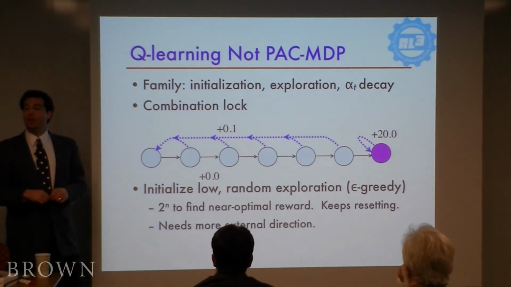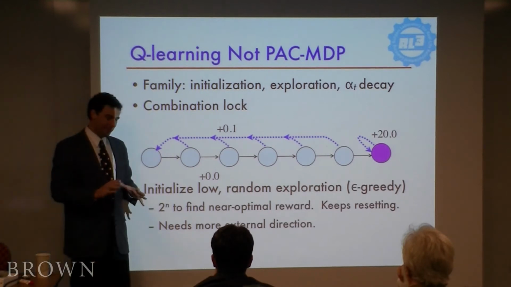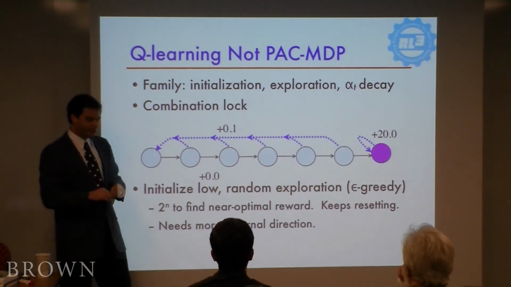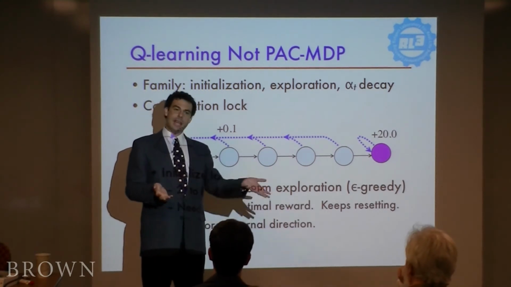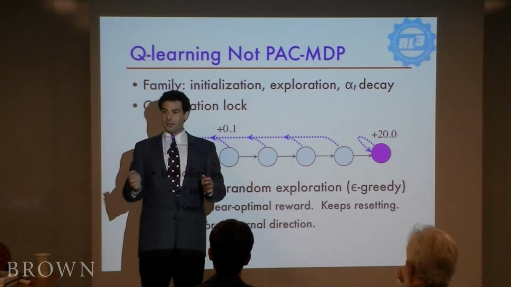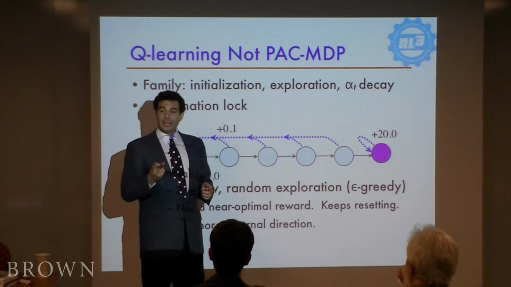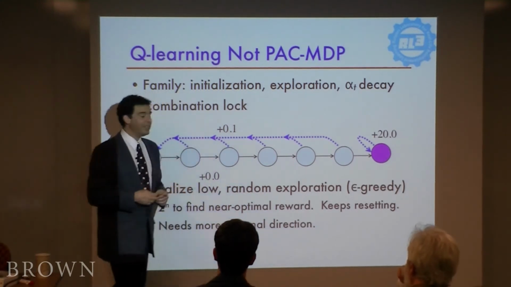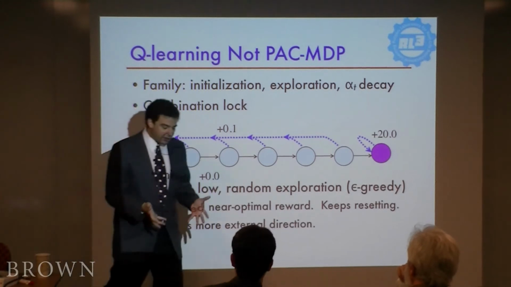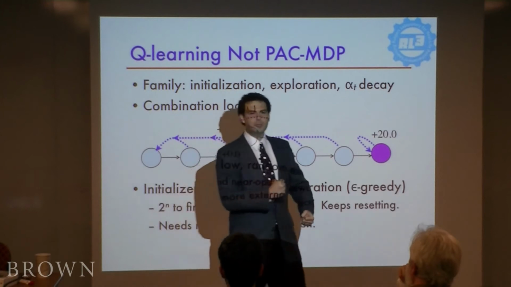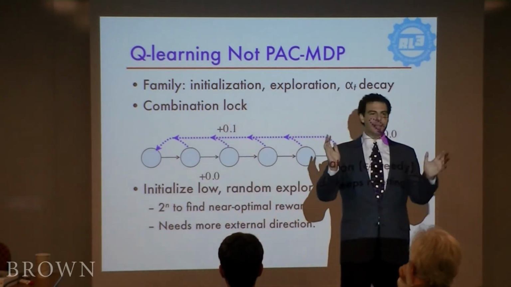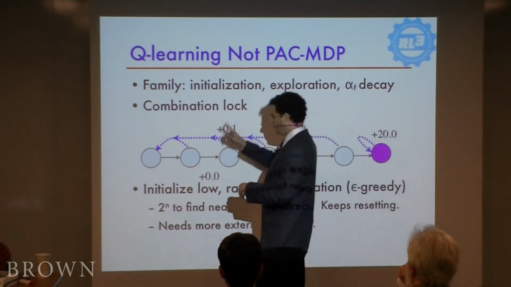So what happens here with epsilon greedy? Epsilon greedy is the standard thing that people use, and it's sort of embarrassing. Each time it's in a state, it looks at its current estimates, and it says, whichever action is best, take it. Otherwise, try something at random. And there are 2 things about that that are bad. One is, in the beginning of learning, it's believing its values way too much. With probability 1 minus epsilon, it's following what it thinks is best, but what it thinks is best is complete random garbage in the beginning. So who knows what it's doing in the beginning.